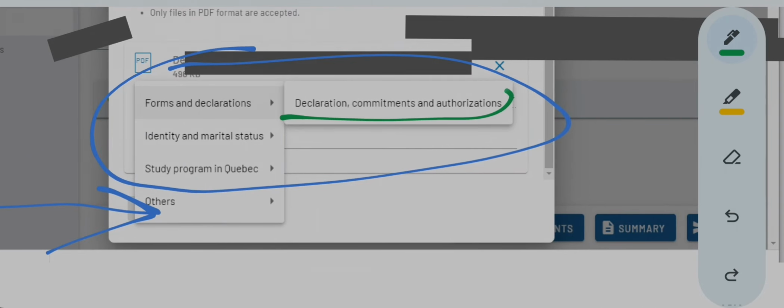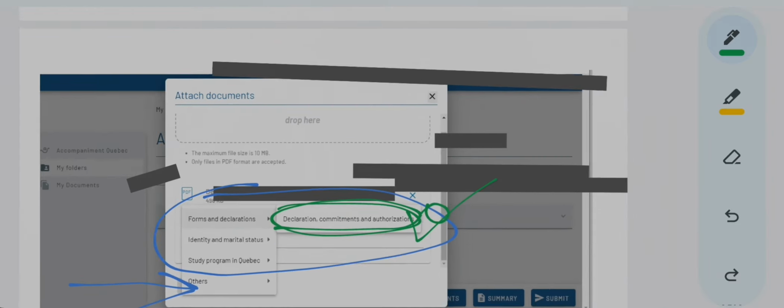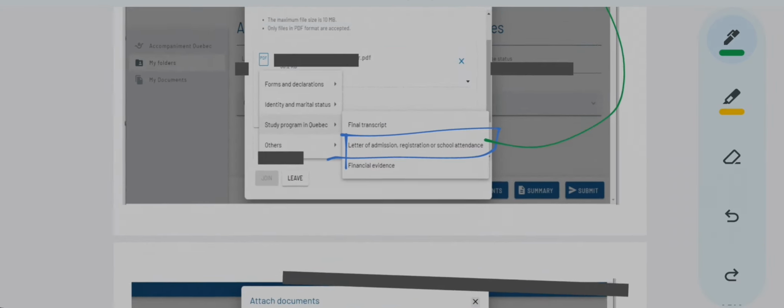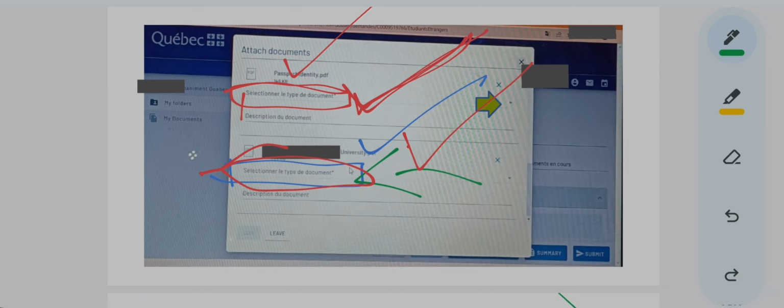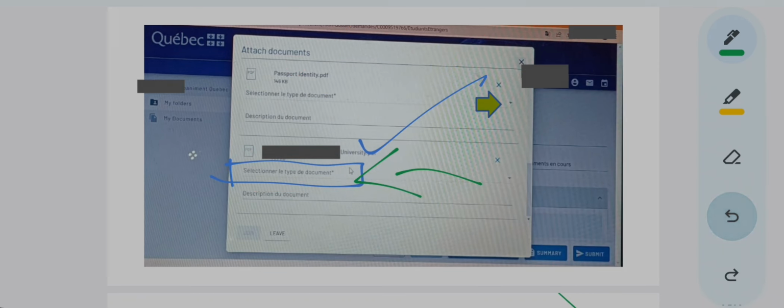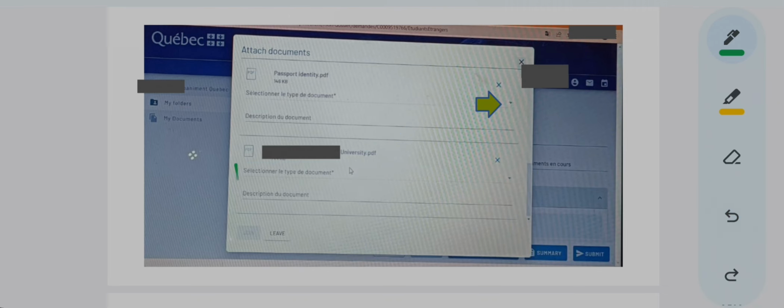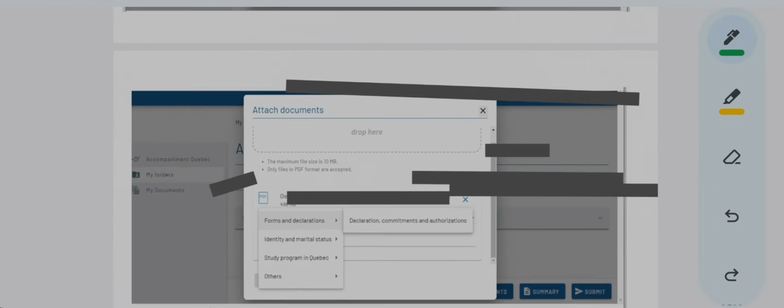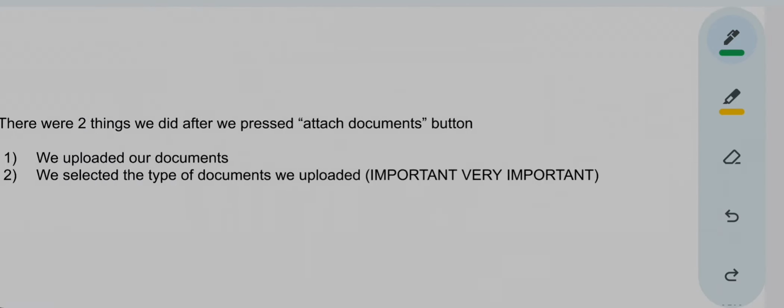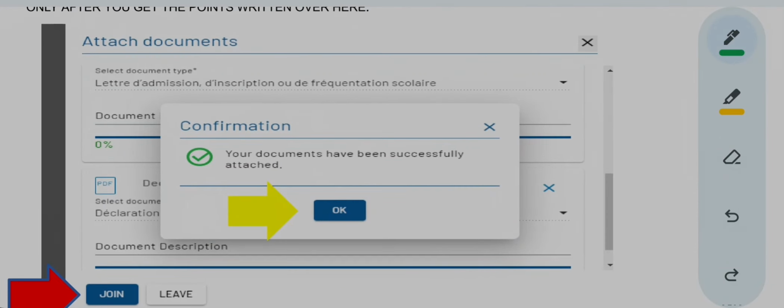What option I selected for declaration PDF? Okay, yeah, this option. So I was telling you that when you select by this drop down menu, the option will be reflected here. See, it is coming over here. So I named it, then I selected the drop down menu for the computer to know what document it is.